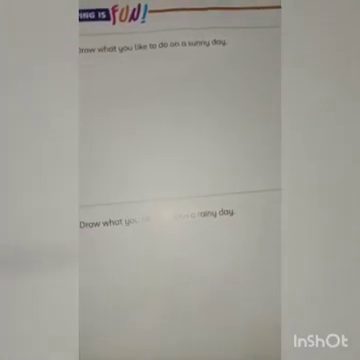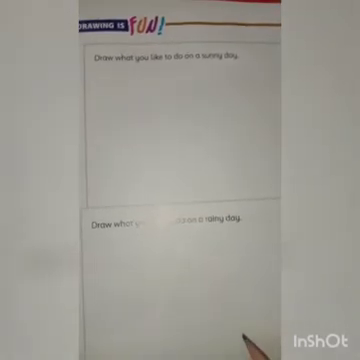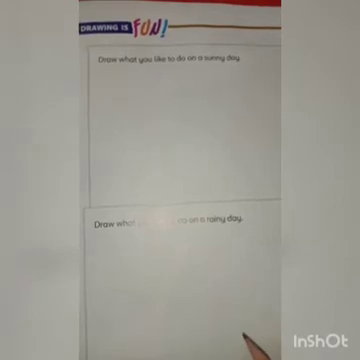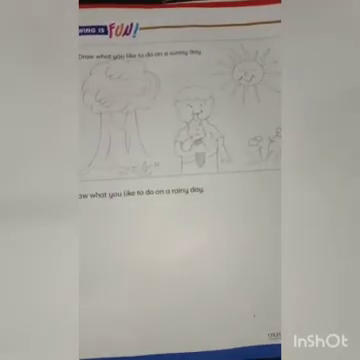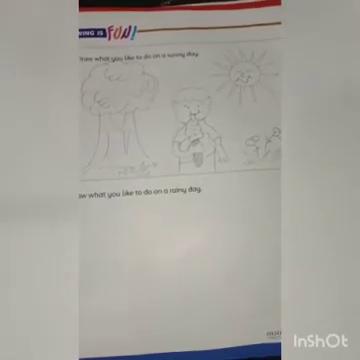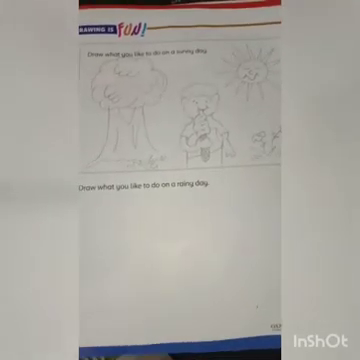And the second box is draw what you like to do on a rainy day. Similarly, what you like to do on a rainy day, you have to draw in the second box. Okay level 1, so this is an activity for you. Level 1, there is a picture for your help. I have drawn a picture of a sunny day. What I like to do on a sunny day, I like to eat ice cream because ice cream is cold and I like to eat cold things on a sunny day.